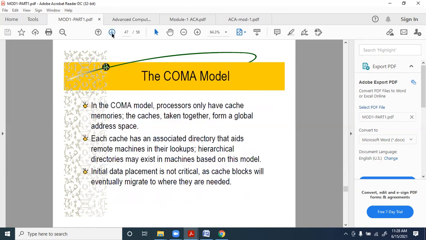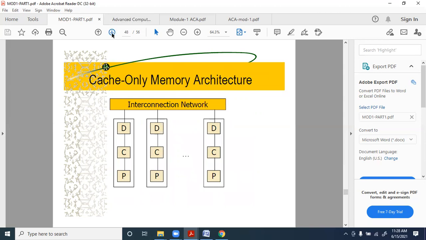Then we considered the cache-only memory architecture, where you have the directory and the cache and the processor. The cache is connected to the processor. The cache can have a lookup through the directory structure, and the directory structure just points to the contents of the cache.